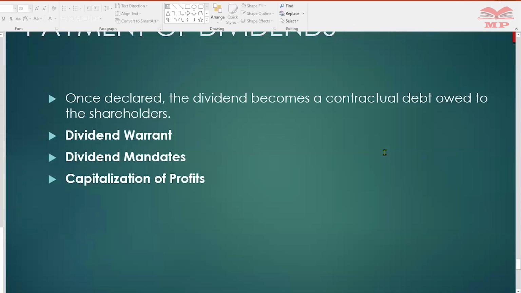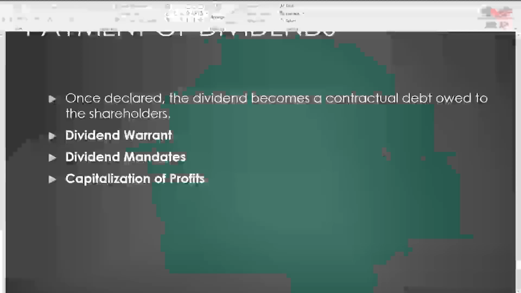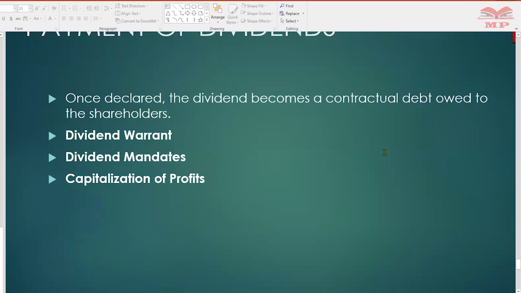That is, instead of paying out cash, instead of paying out dividends, you're given further shares that are wholly paid up or partly paid up out of these profits. And the amount paid by the company on account of these newly issued shares are known as bonuses, and these are bonus shares. Again, it's decided at the AGM at the recommendation of the directors. So the bonus is provided out of the credit balance of the profit and loss account. So it shows the profit at a reduced figure, issued capital increases.